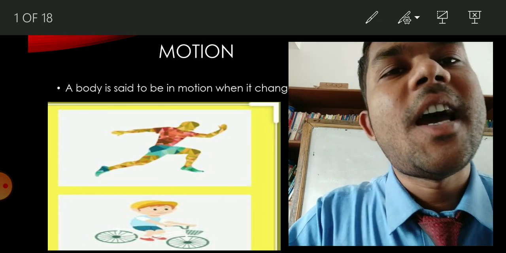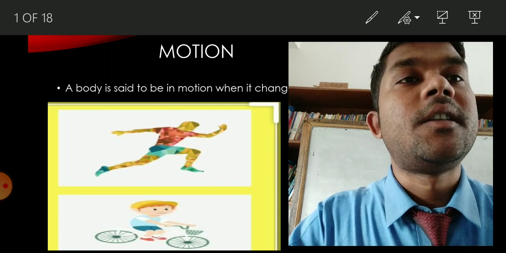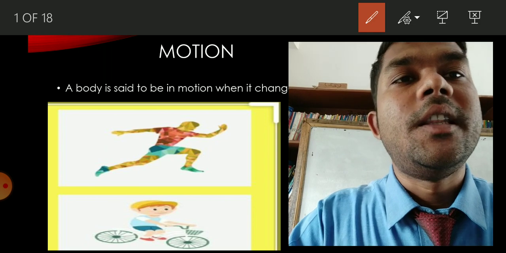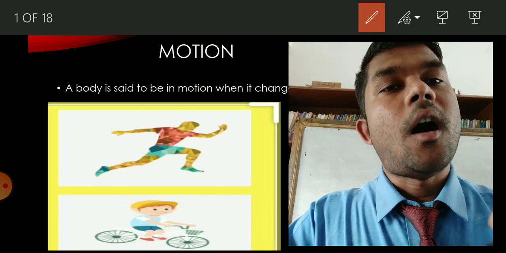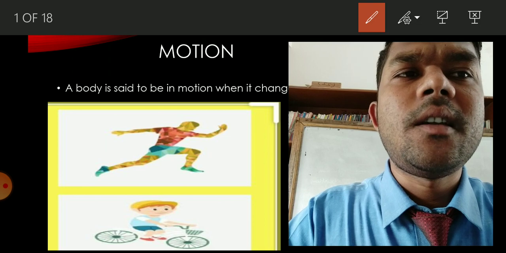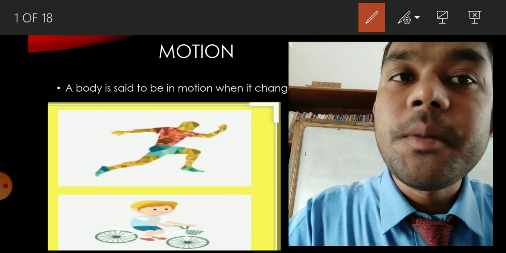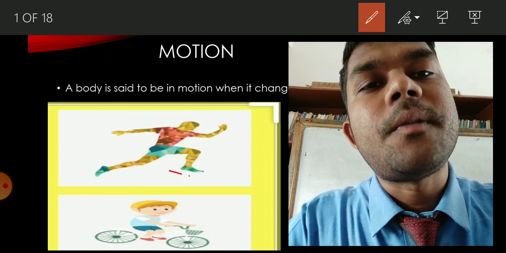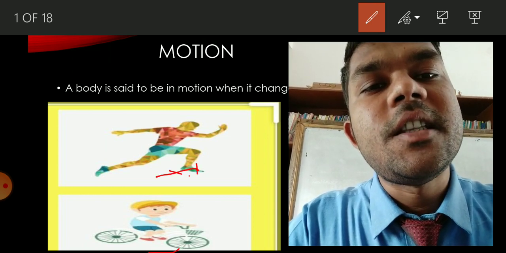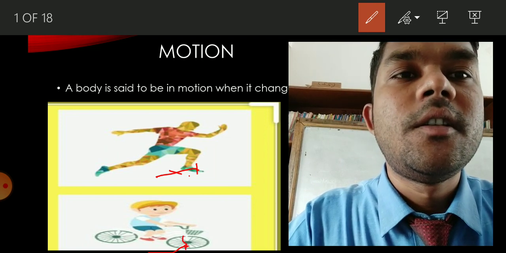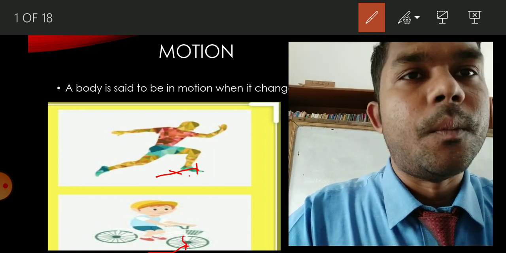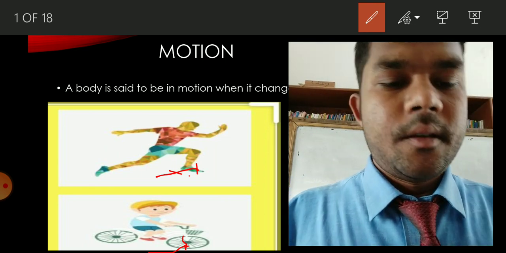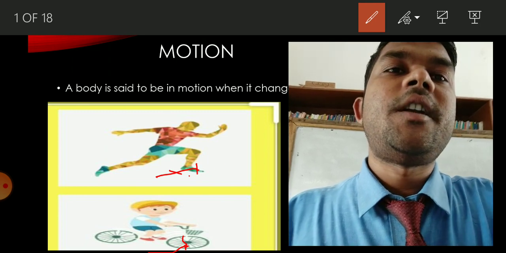The reason why they are in motion is that they are changing their place. They are changing their place every time, so they are in motion. So a body is said to be in motion when it changes its place from one place to another. I think you got what motion is.